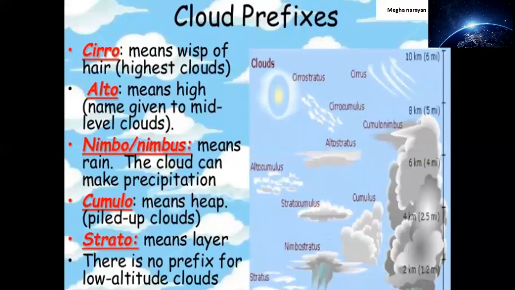Next, third is nimbo or nimbus. This means rain. This cloud is basically responsible for precipitation. The second last one is cumulo, which means again heap or piled up clouds, one above the another. For the last one, there is no prefix for low altitude clouds. These are only the prefixes as per the particular altitudes of the cloud.